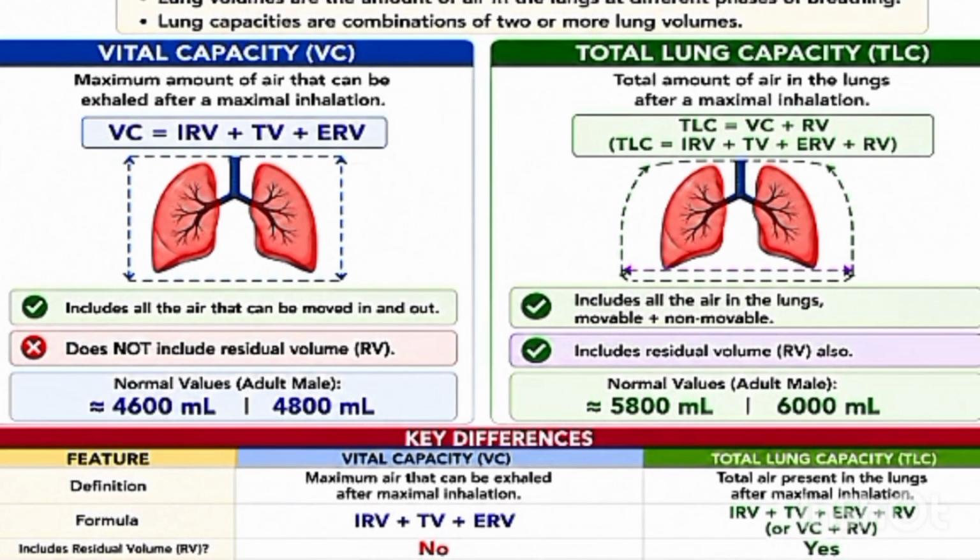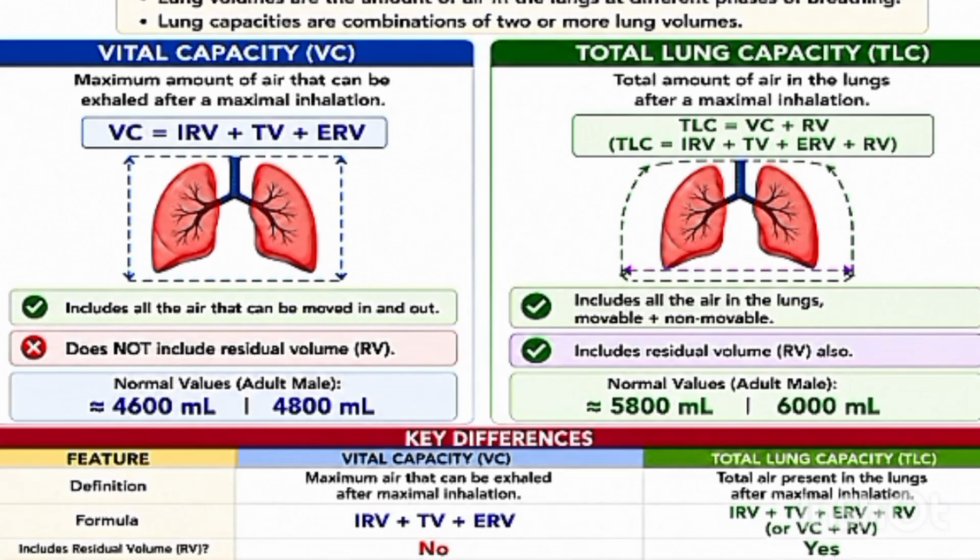We know that lung volumes are the amount of air in the lungs at different phases of breathing. In different cycles of breathing, at different phases like inhalation or exhalation, the amount of air inhaled or exhaled, that volume of air, comes under lung volumes. While lung capacities are a combination of two or more lung volumes; when two or more lung volumes combine they form lung capacities.